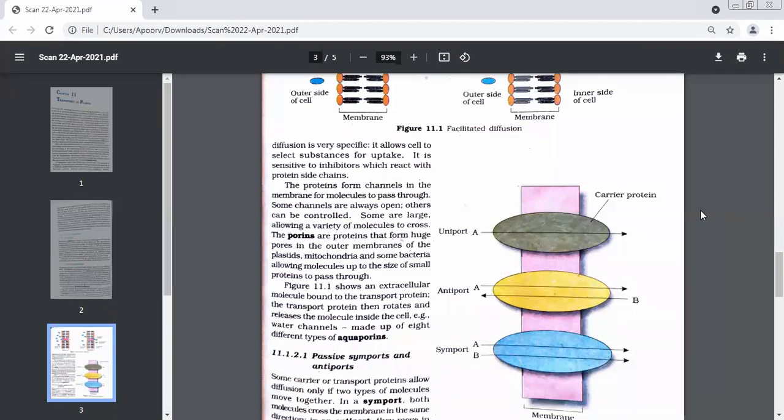And it is not always one. Sometimes more than one porin is involved in making channels, like we gave you an example about aquaporins. How many of them are involved in making this channel? Eight types are involved in making. And how are the channels different? Ma'am, some are open and some are closed. Very good.